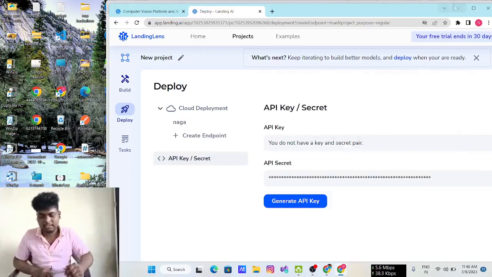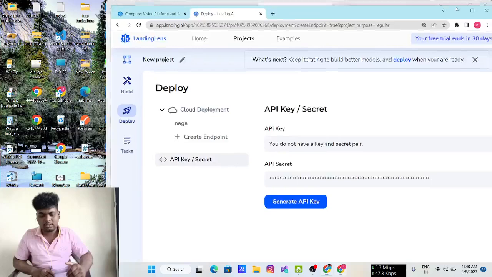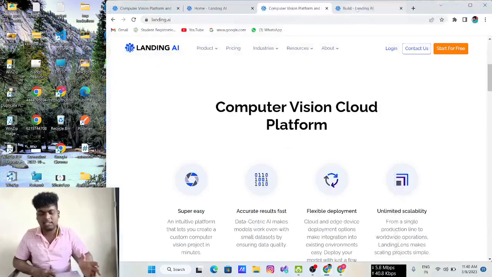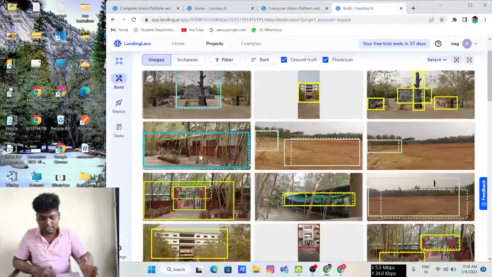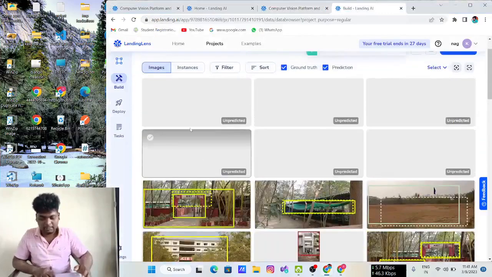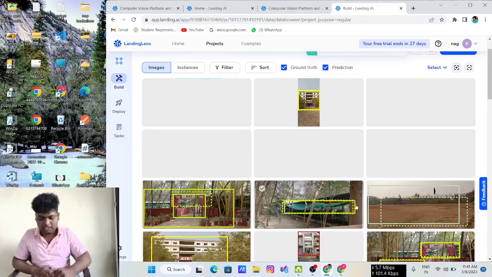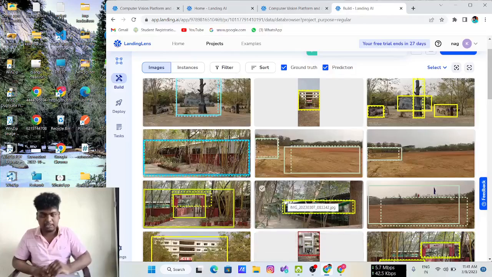So it's amazing, right? Like this, I already did a project on my college. I collected approximately 90 images and labeled some of the objects in those images.